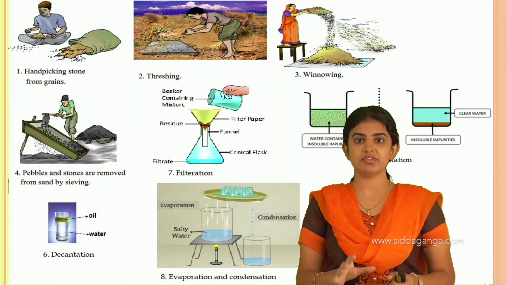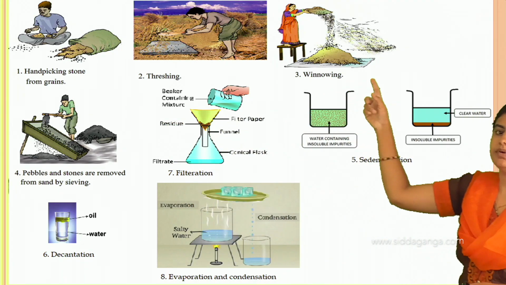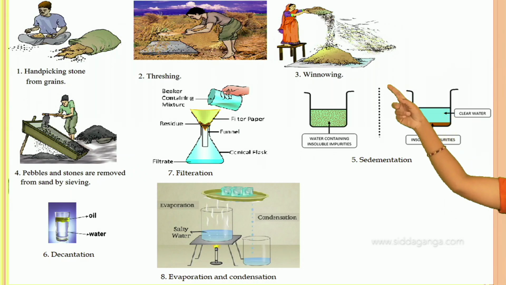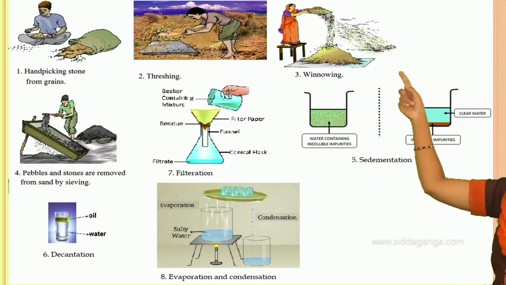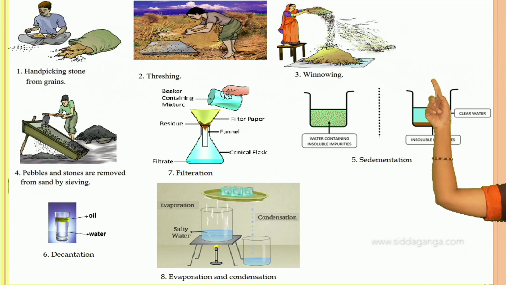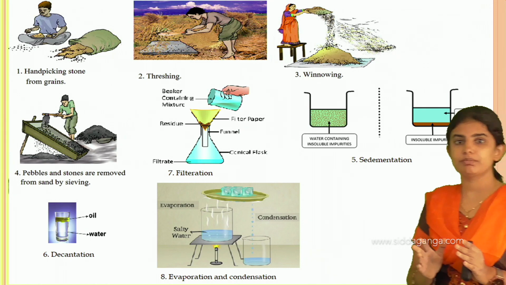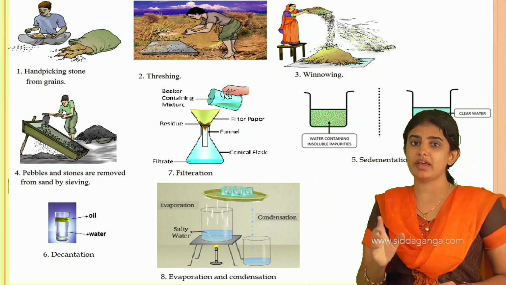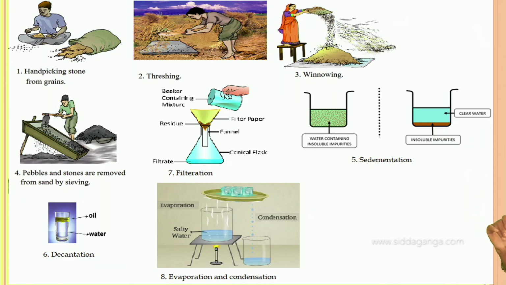One heap is the food grains heap, and far away from it the non-useful components form another heap. This is how we remove them using the winnowing process, with the help of blowing wind or air.